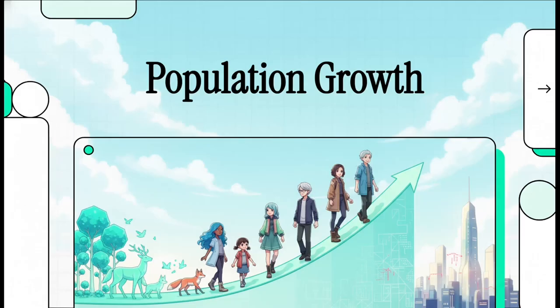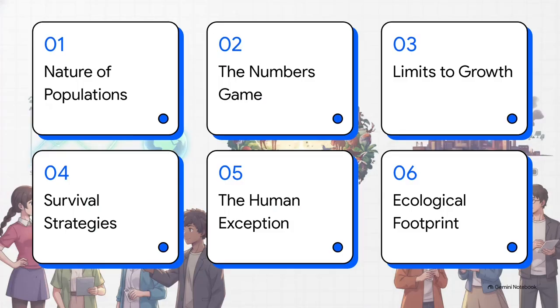So, welcome to this explainer, where we're going to dive deep into population ecology. We're going to uncover a pretty mind-blowing truth. The exact same mathematical rules that govern wildlife directly apply to the future of the human race, too. We'll explore how populations grow, how they hit their absolute natural limits, and what happens when those boundaries are pushed right to the brink. Here's our roadmap for today. We're going to cover the nature of populations, the mathematics of multiplication, the limits to growth, strategies for survival, the human exception, and finally, our ecological footprint. Let's get to it.